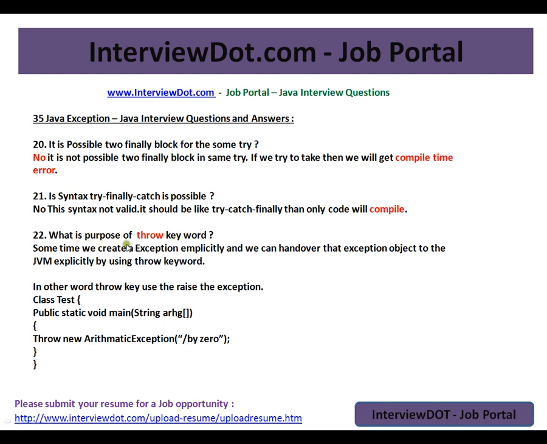What is the purpose of the throw keyword? Sometimes we create an exception explicitly, and we can hand over that exception object to the JVM explicitly by using the throw keyword, or you can give it to any other class that called your method. You can throw your exception so that that class will handle it. In other words, the throw keyword is used to raise an exception. You can throw it like this to the called method. Here in this case the JVM will try to handle it, because we are giving the exception to the JVM.